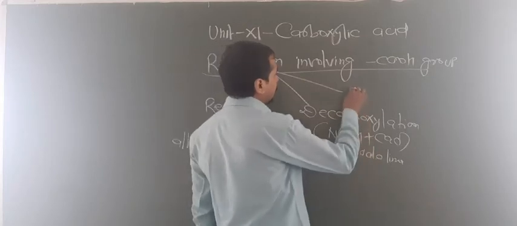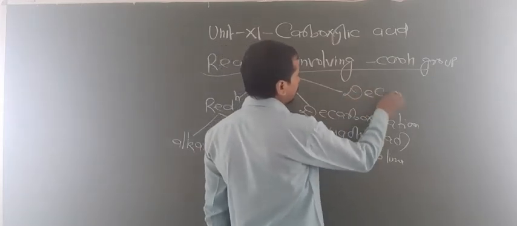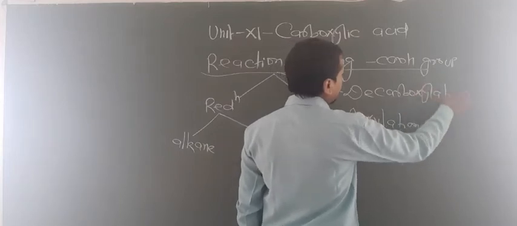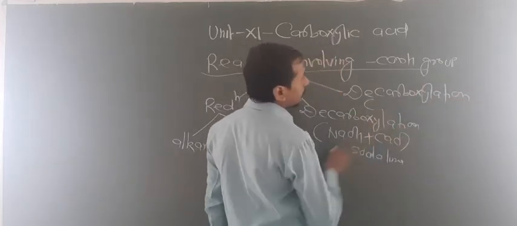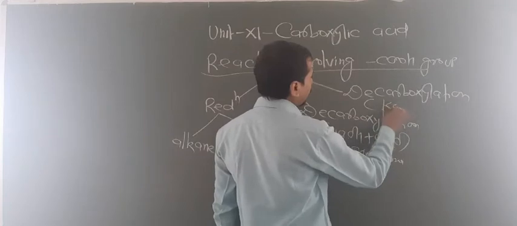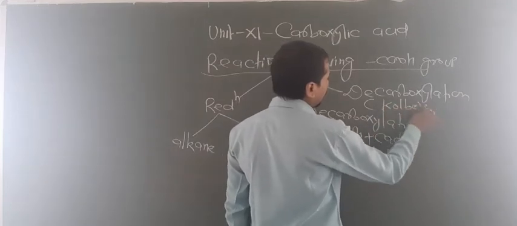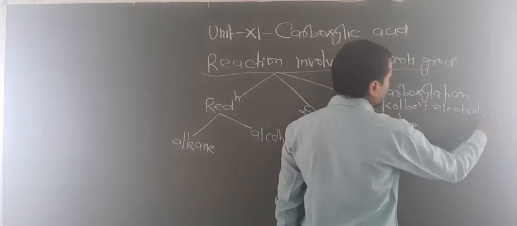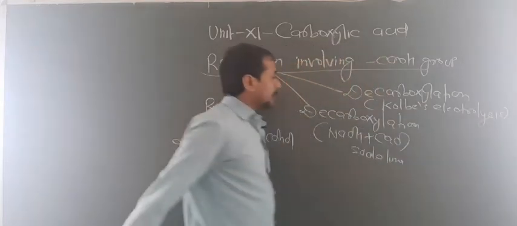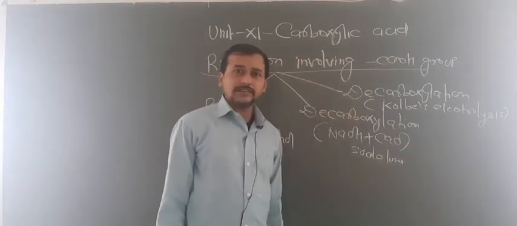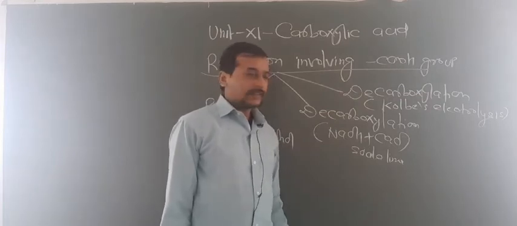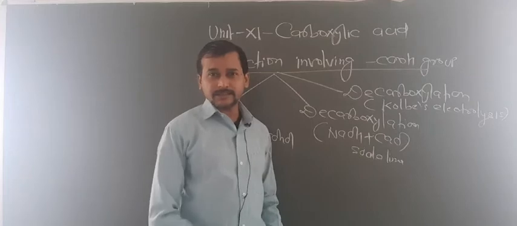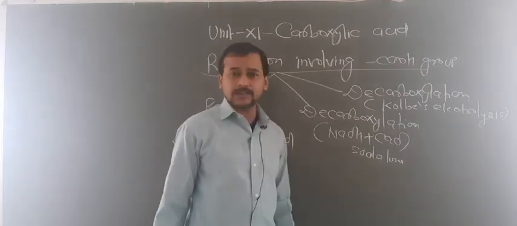And third, it is also decarboxylation, but this is known as Kolbe electrolysis. In both these reactions, the sodium and potassium salt of carboxylic acid are reacted to produce hydrocarbon.